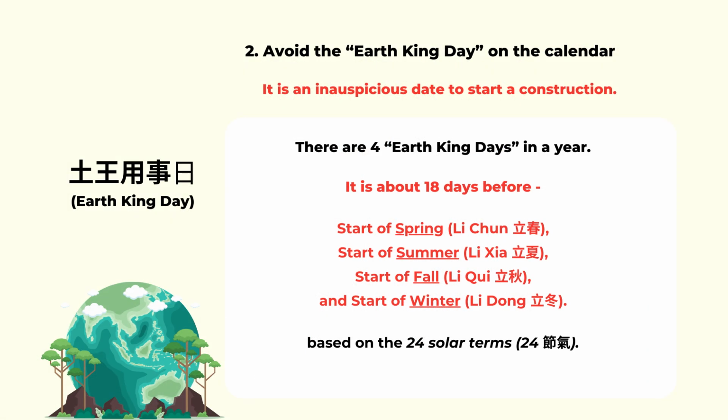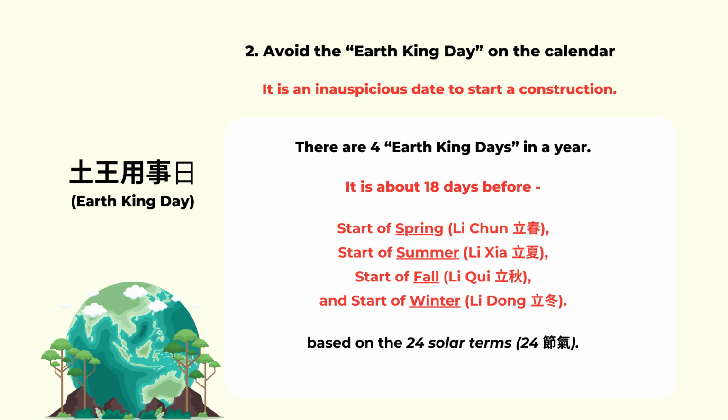And if you are going to select a day for starting construction, there's a very important day in the traditional Chinese calendar. It's called the Earth King Day or the Tu Wang Yong Shi Day. And those are the days we should avoid any construction, and especially starting the construction. And those days are located around 18 days before the 4 seasonal changing days. For example, the start of spring, start of summer, start of autumn, and start of the winter.